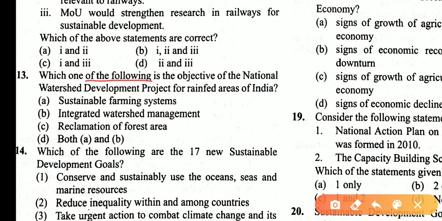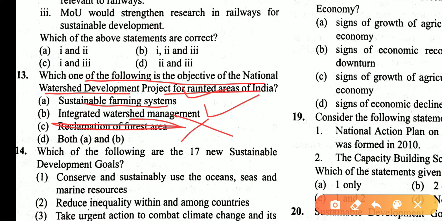Which of the following is the objective of the National Watershed Development Project for Rainfed Areas of India? Sustainable farming systems, yes. Integrated watershed management, yes. Reclamation of forest is not there.